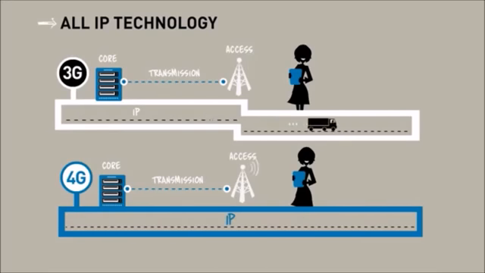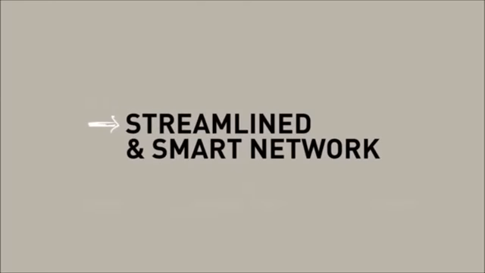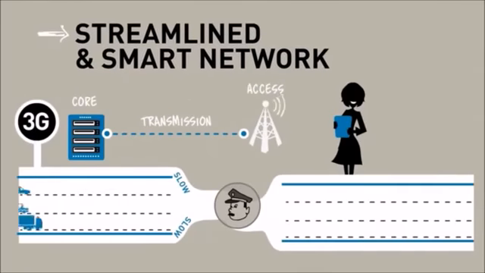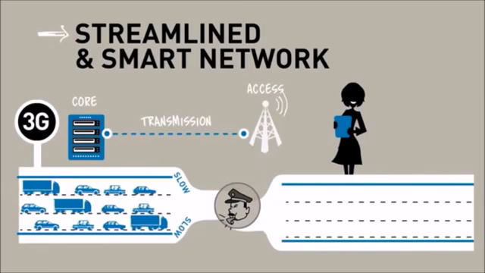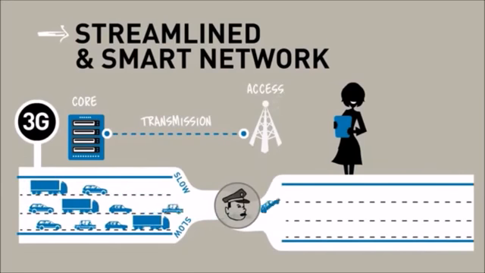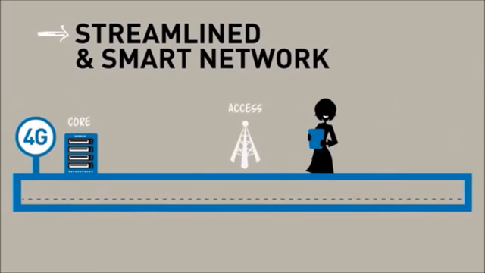And finally, 4G's network architecture is smarter and flatter. When you connect, you're no longer transferred to a controller that regulates the traffic flow. Because of 4G's smart network architecture, antennas will immediately find the best way for you to connect.